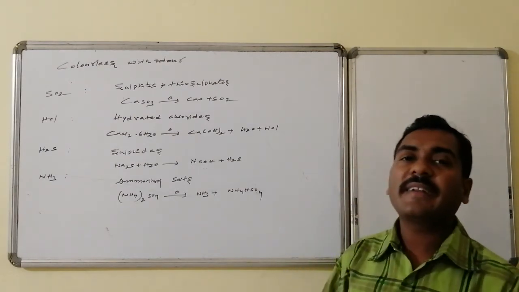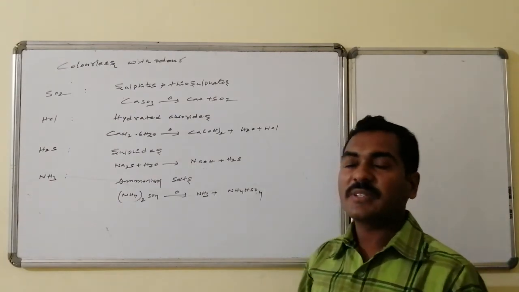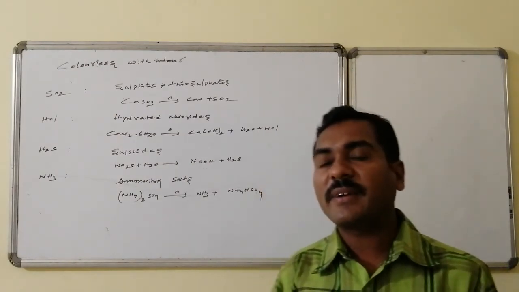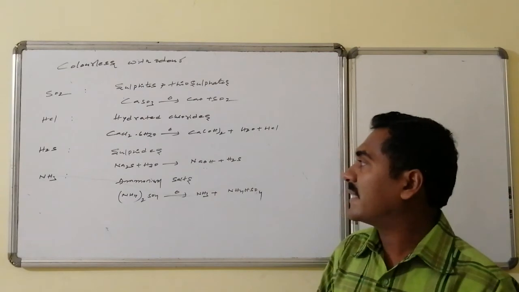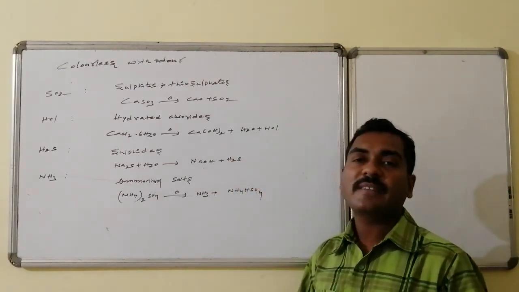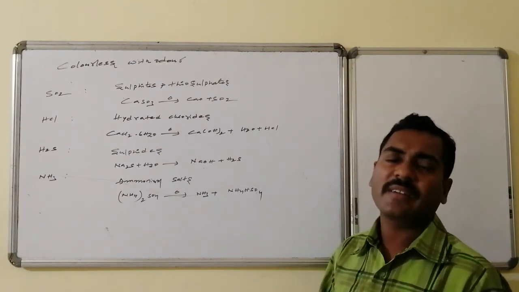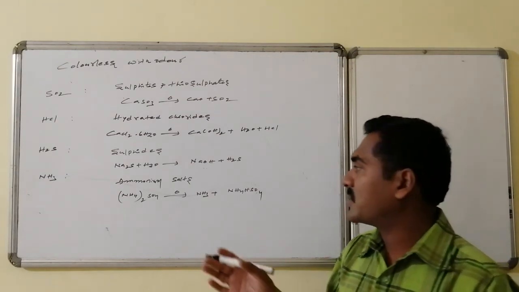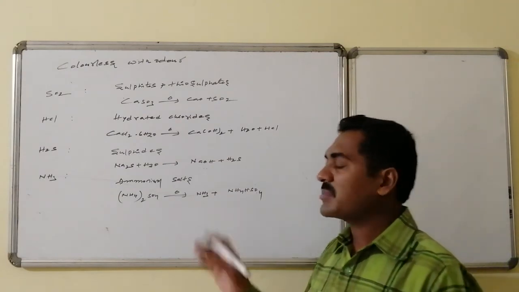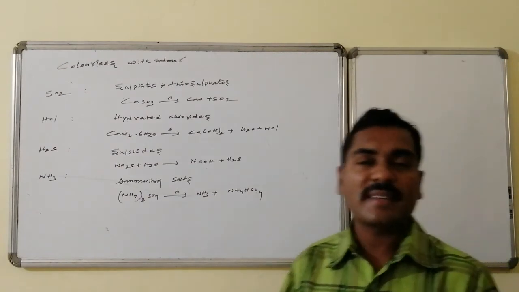HCl comes from the hydrated salts of the chlorides. Hydrated chloride salts produce HCl because they undergo hydrolysis. Calcium chloride hexahydrate on heating gives calcium hydroxide, followed by HCl formation. Similarly, H2S comes from the sulfides. Suppose sodium sulfide, or any sulfide, is heated in presence of water; that leads to the formation of hydrogen sulfide. Ammonia comes from the ammonium salts. Ammonium sulfide on heating gives ammonia, followed by ammonium bisulfide formation.